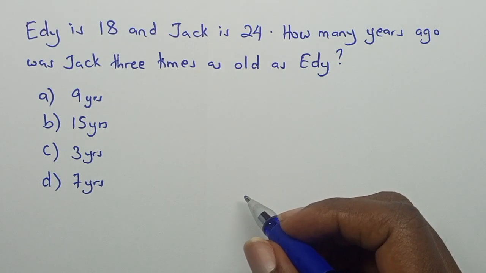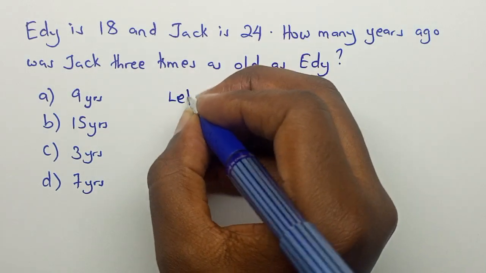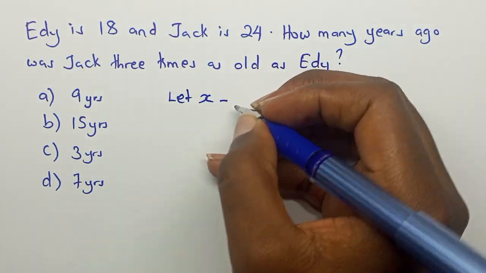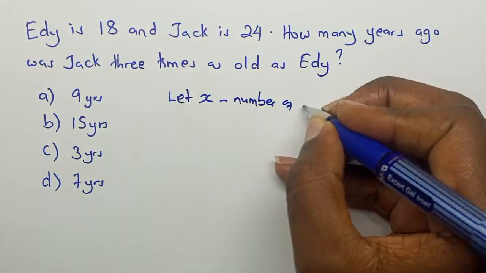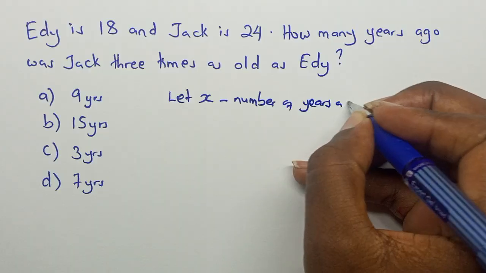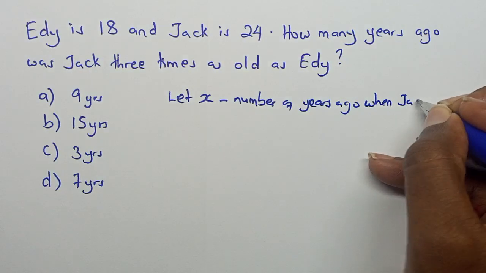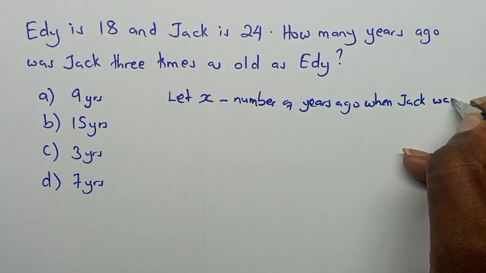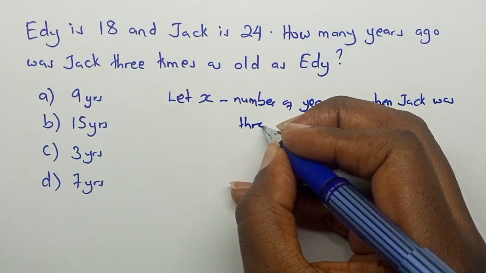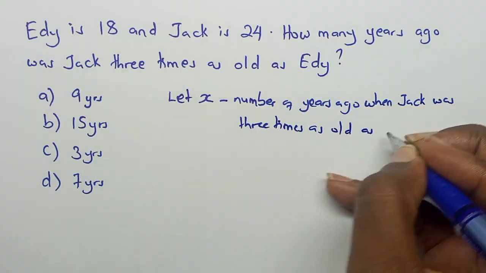So what we are going to do is let X be the number of years ago when Jack was 3 times as old as Eddie.